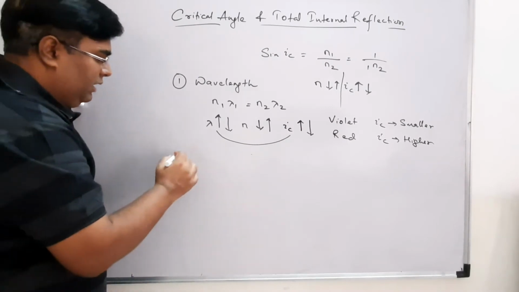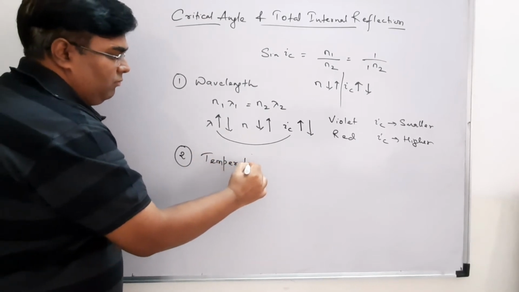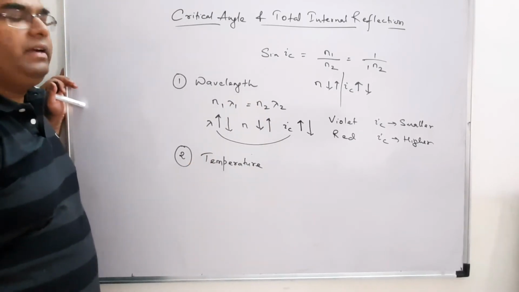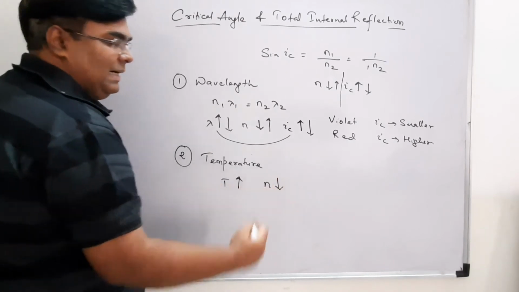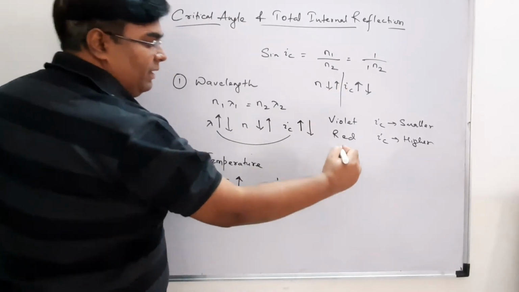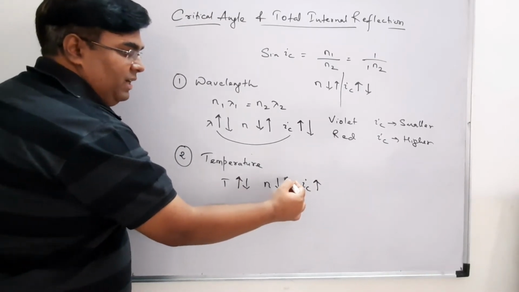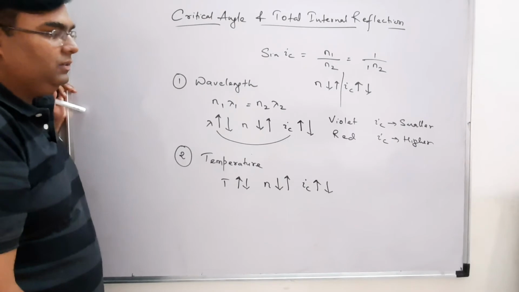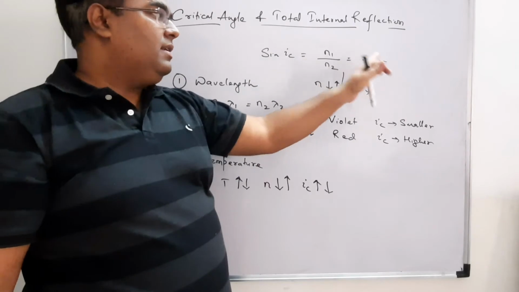Correct? Second factor is temperature. Temperature also has an inverse relationship with the refractive index. If my temperature increases, my refractive index decreases, and when refractive index decreases, my critical angle increases. Similarly, if temperature decreases, refractive index increases and critical angle decreases. Correct? So these are the two factors on which my refractive index is dependent, and critical angle is dependent on refractive index.